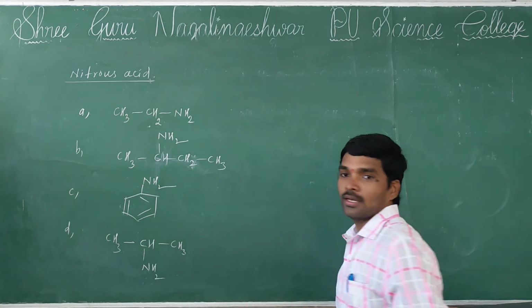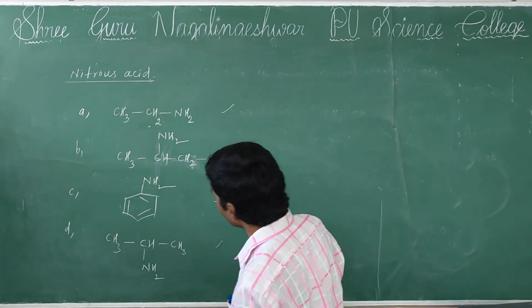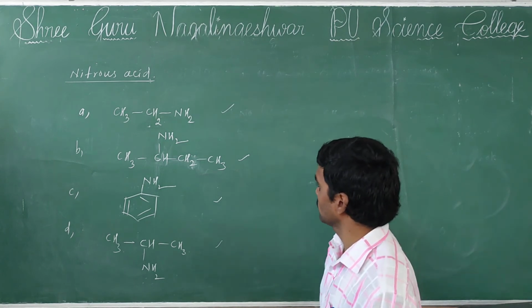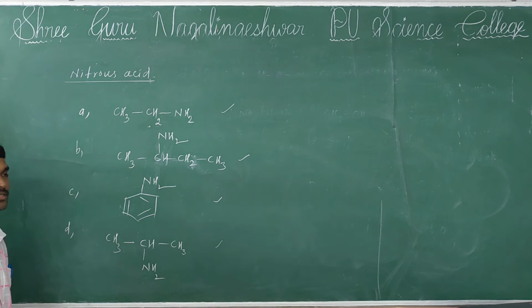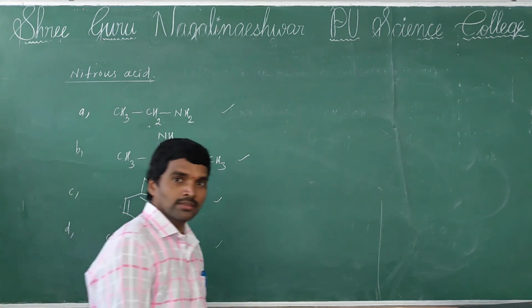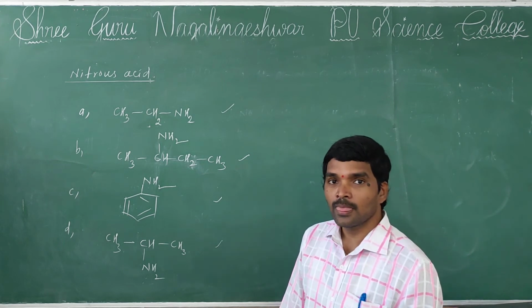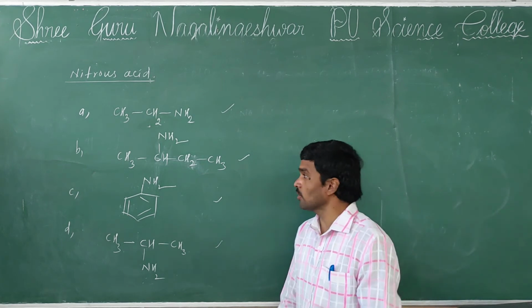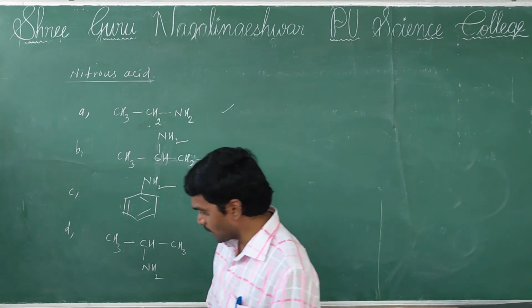See, here we are taking 4 options. The simple question, very simple question, you can give the answer. In the given 4 options, which of the following forms the diazonium chloride? So easily you can identify the answer.